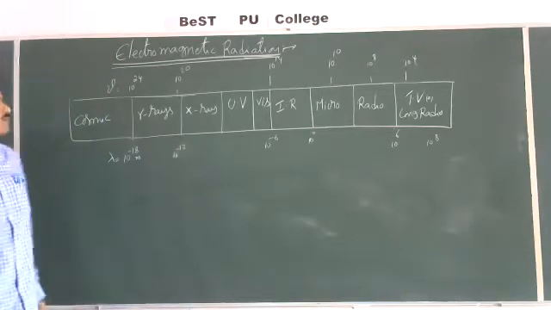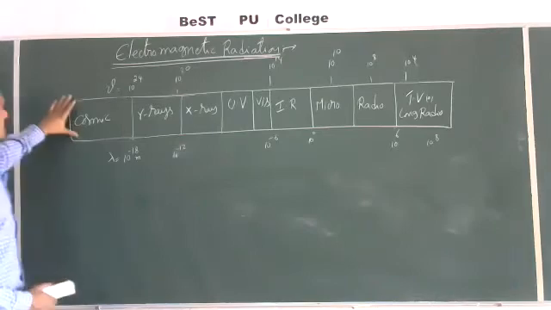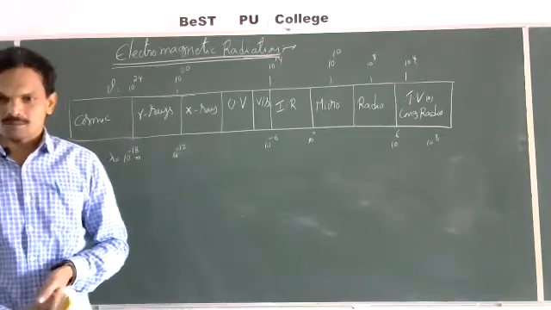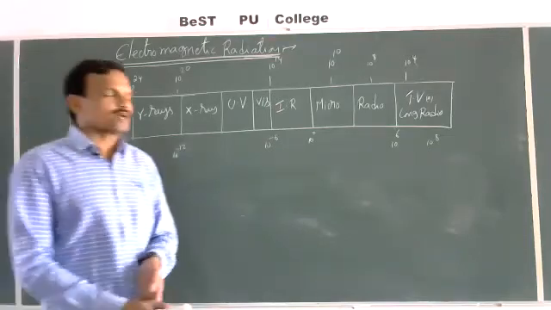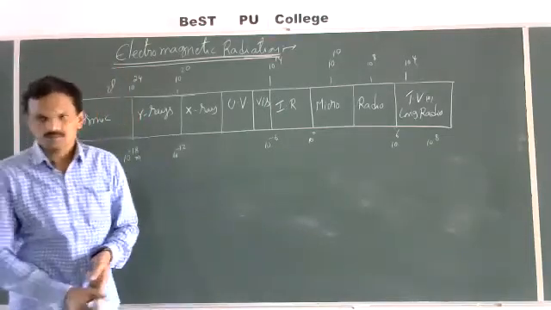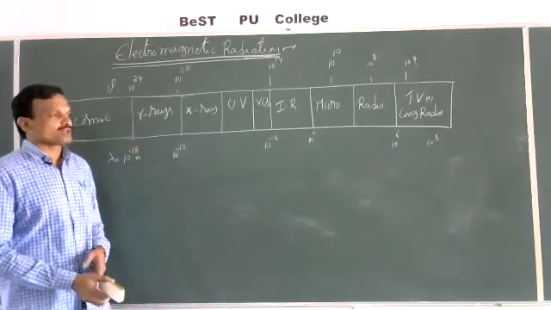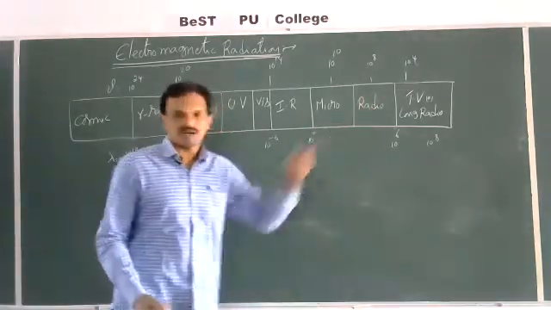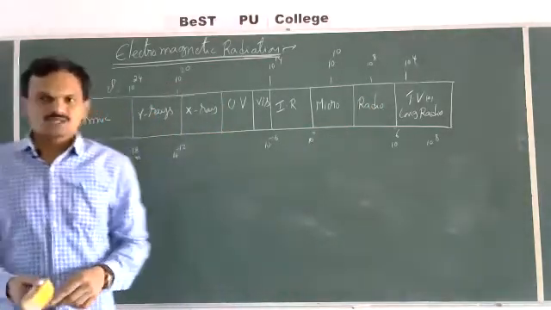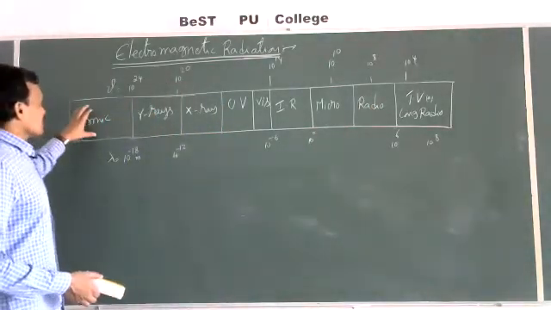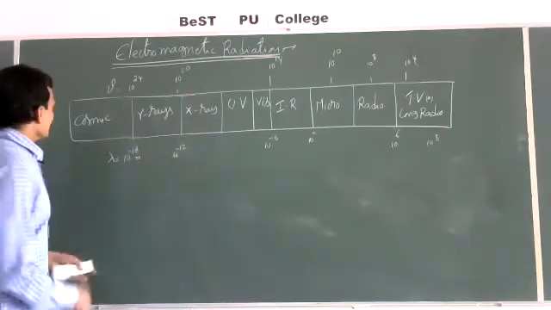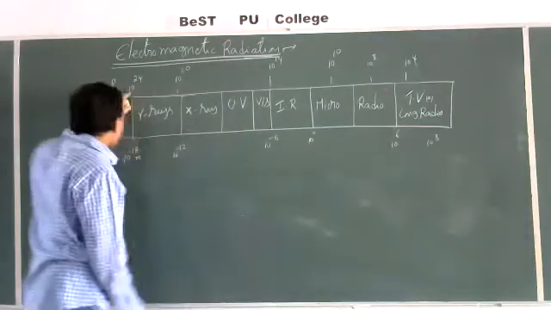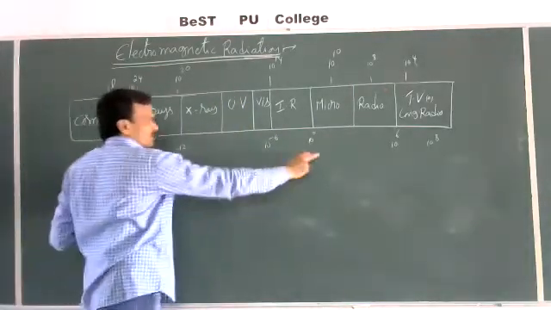What I have drawn here is known as the electromagnetic spectrum. What is meant by electromagnetic spectrum? It is the arrangement of different types of electromagnetic radiations. Here, I have represented different electromagnetic radiations in decreasing order of their frequencies or increasing order of their wavelengths.